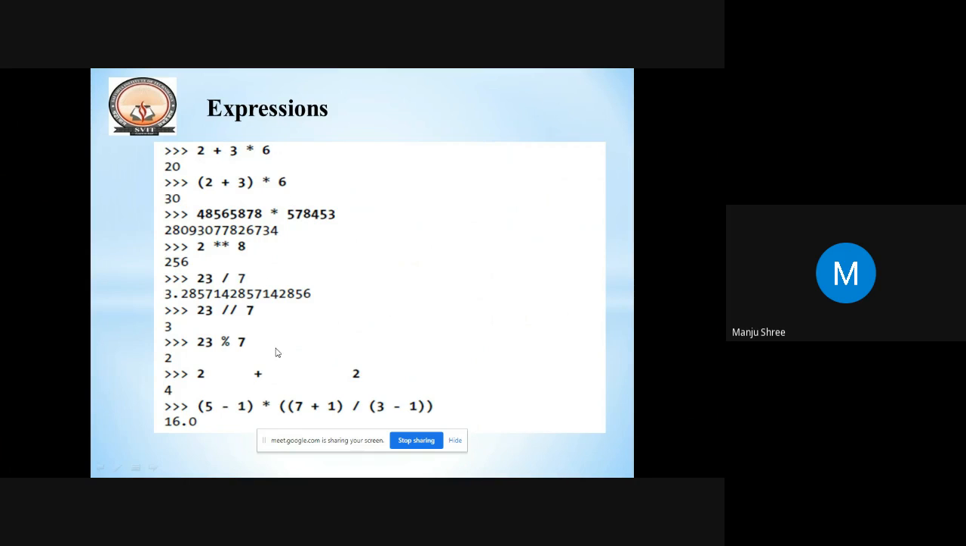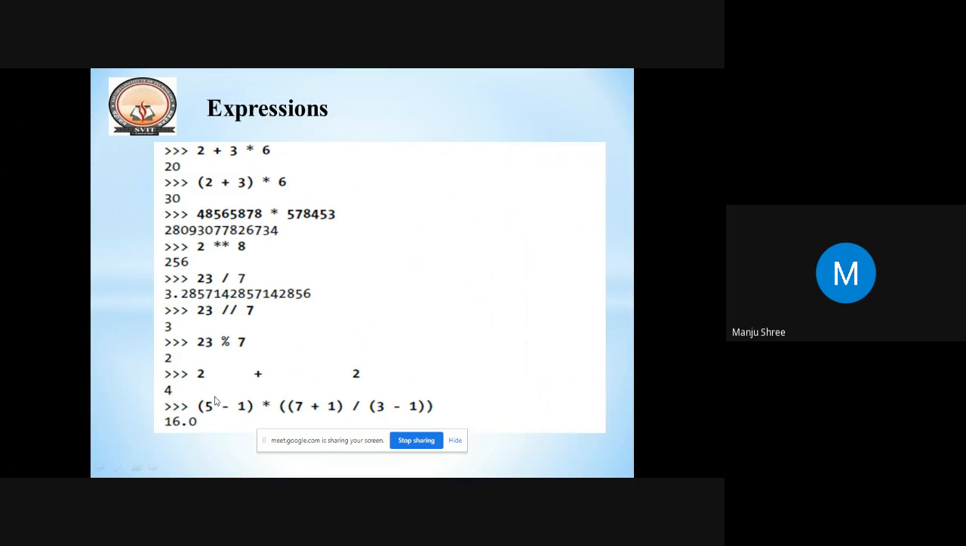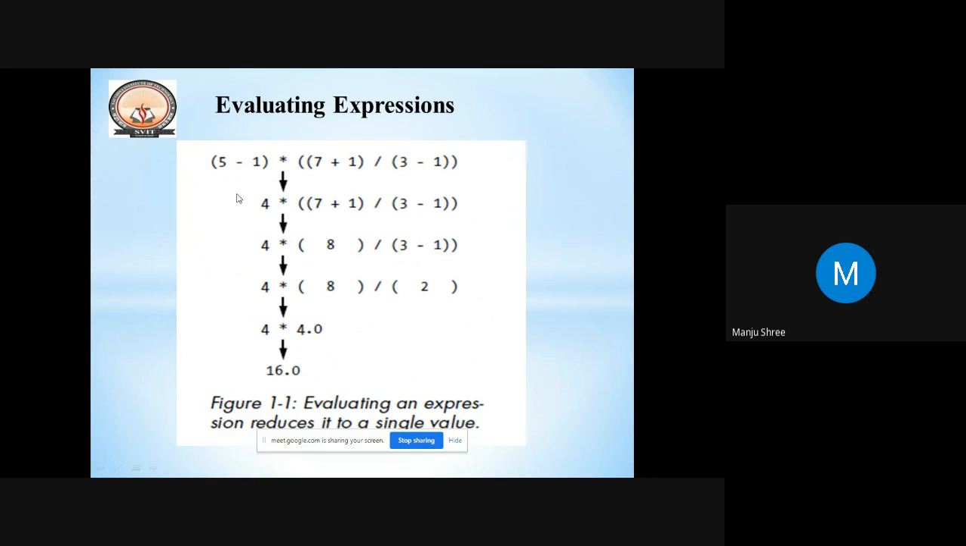Now for evaluating more complex expressions, I'll explain how it is evaluated. This is the same evaluating of expressions, and we get 16 points. How is it carried out step by step? As I told you, first we evaluate the parenthesis, followed by the precedence given to each operator.